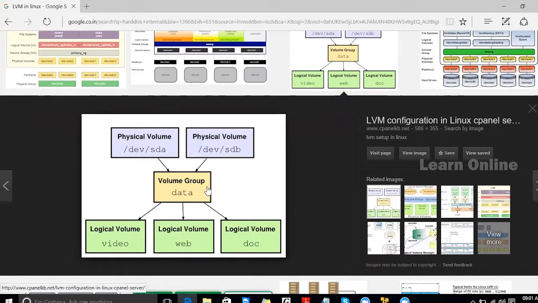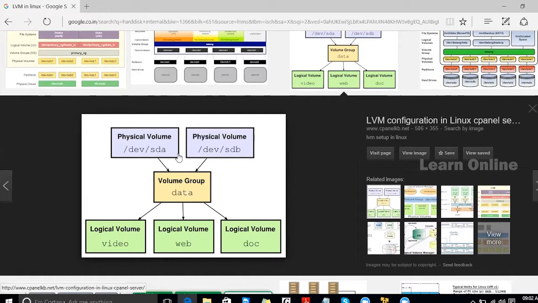With all the physical hard disks, one volume group is created, and that volume group is further divided into a number of logical volumes. In our operating system, only these logical volumes will be displayed, but actually the logical volumes are getting their space from this volume group.